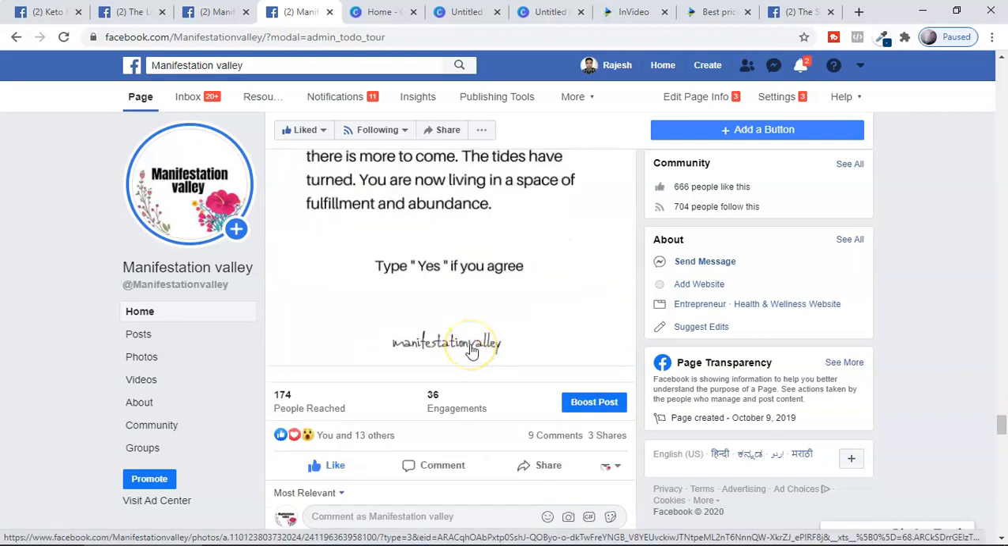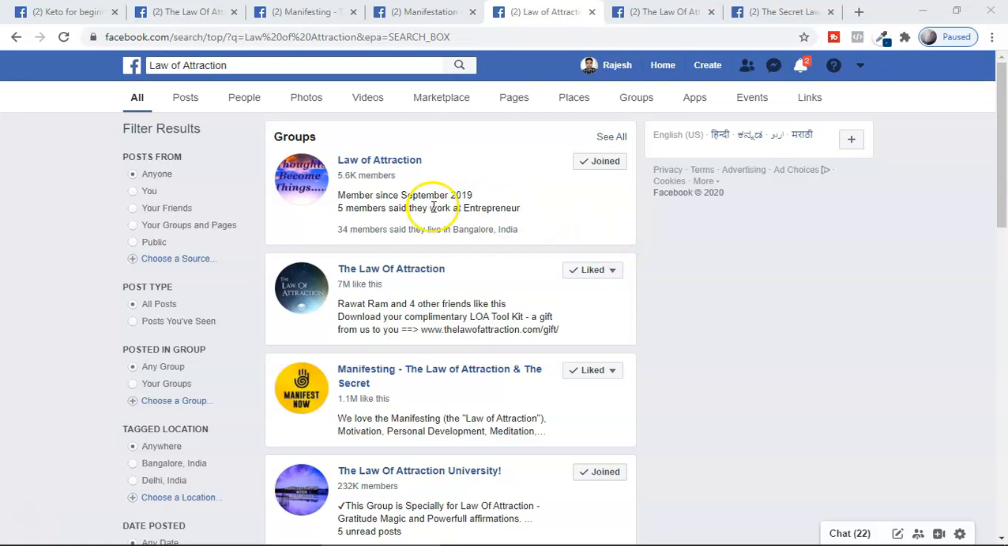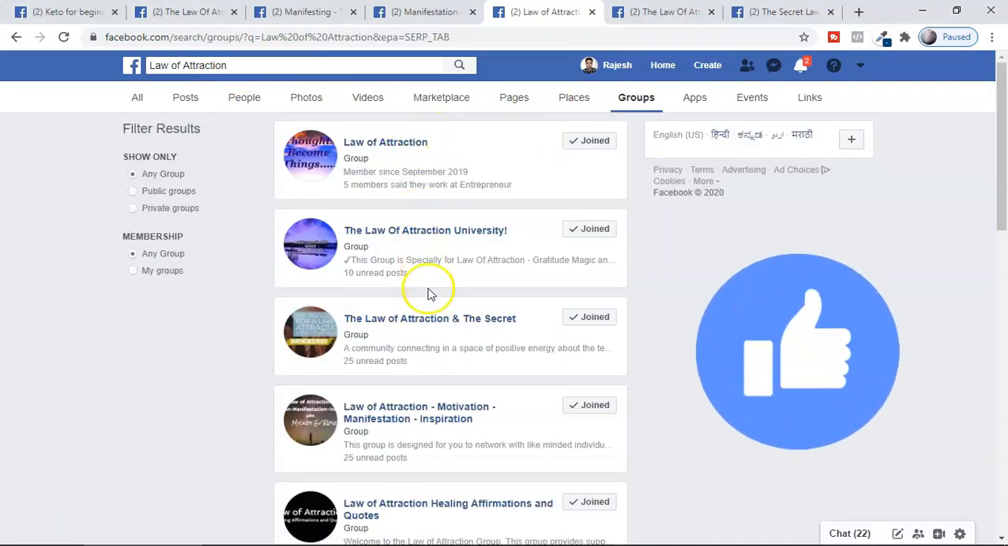Now, how are you going to get free traffic in the beginning? You don't need to run a Facebook ad or anything. So now this is step number 3: join different groups. Not the pages. You can't join a page, you just like pages. So type law of attraction, keto diet, whatever niche you have. And you can see all those are groups. Select groups here, you will see all the different groups.